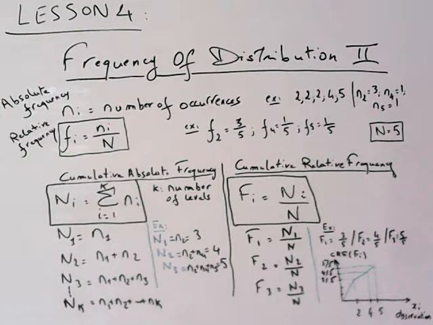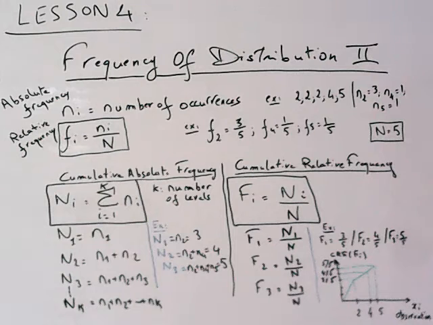Today we continue what we've seen in the third lesson, the frequency of distribution, the second part. In the previous lesson we've seen the absolute frequency and the relative frequency. The absolute frequency is denoted small n index i and corresponds to the number of occurrences.